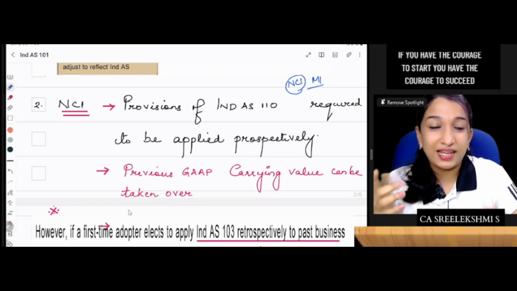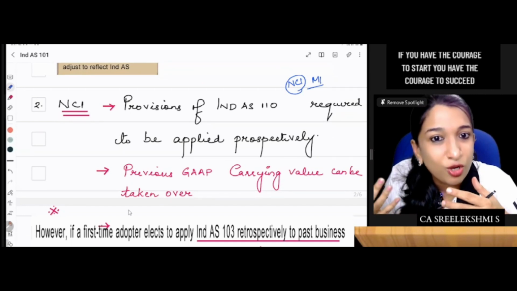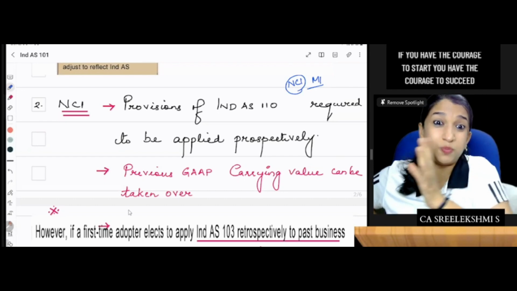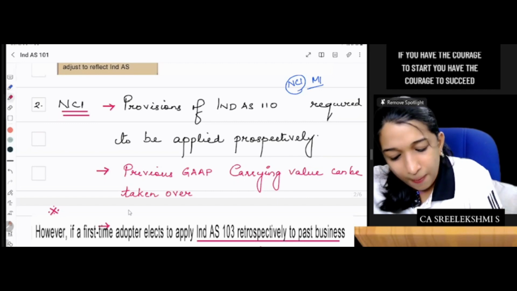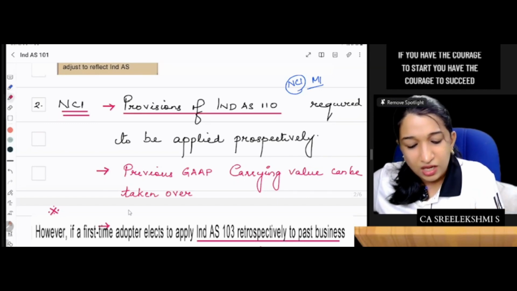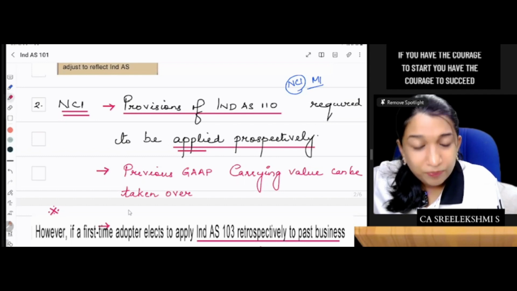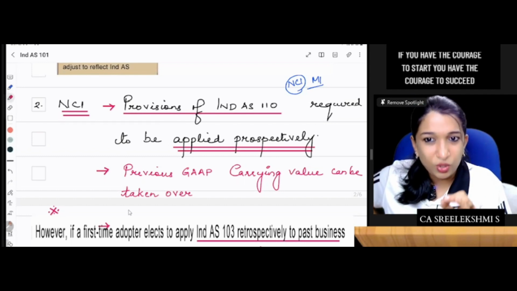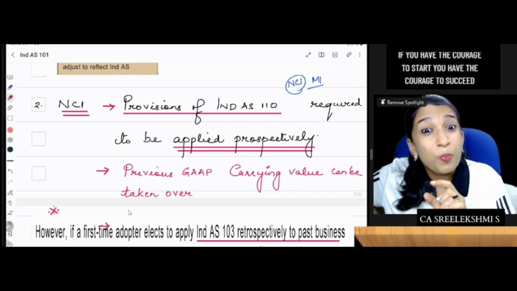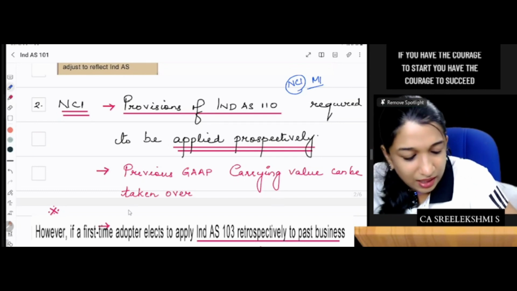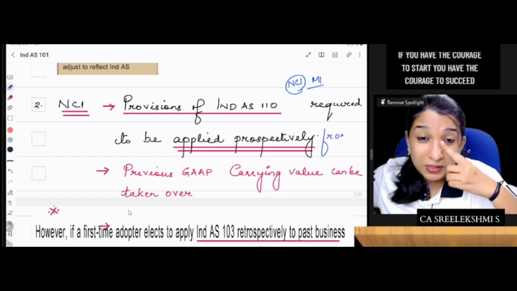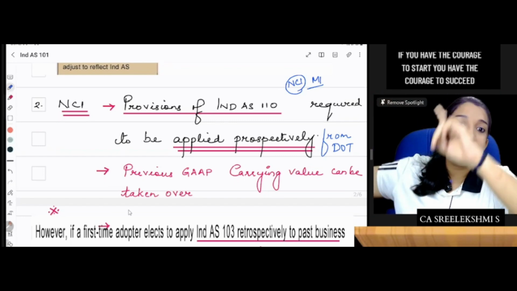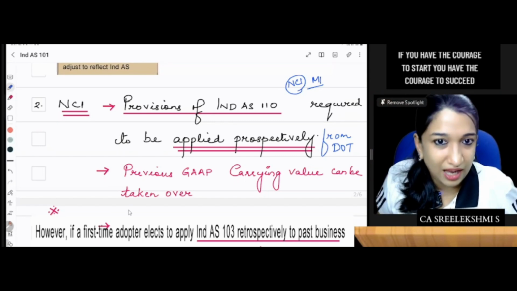Minority interest deficit should not be negative, and there are such AS 21 rules. So here, what is to be done? Should we do it retrospectively? The provisions of IND AS 110 are required to be applied prospectively only, from the date of transition. No need to go back and do retrospective calculation.